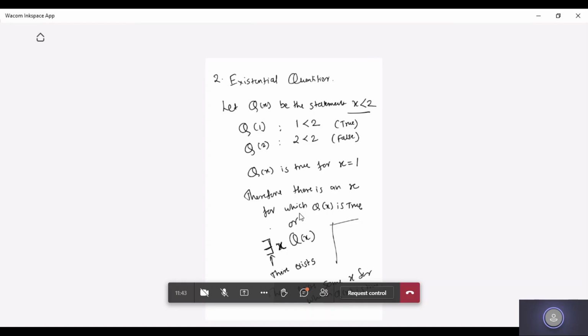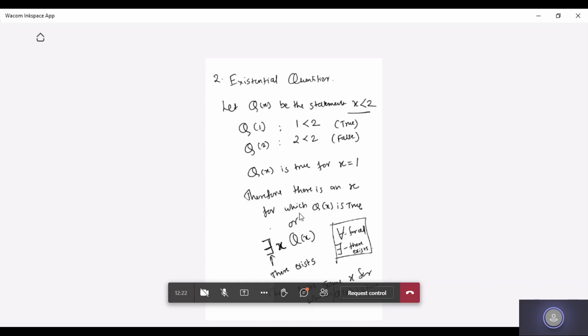So what you have to remember, student, is that this symbol ∀ is for all, and this symbol ∃ is there exists. So these symbols you have to use. The first is what? Universal quantifier, and the second is what? Existential quantifier. Universal quantifier means for all. Whenever we apply something universally and say that for all these values the given predicate or statement is true, we refer to it as a universal quantifier.